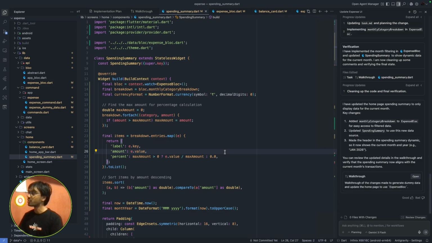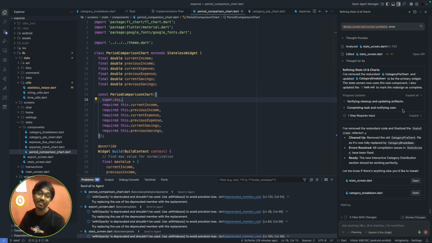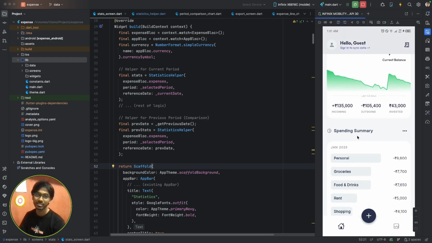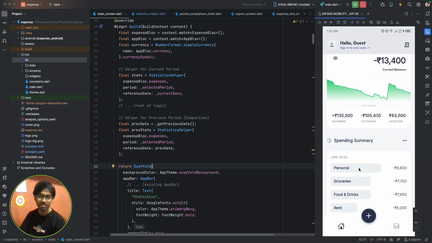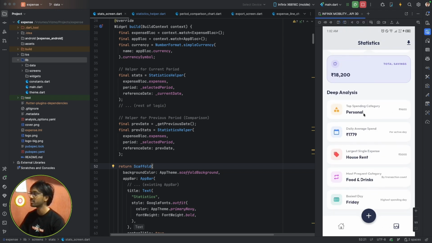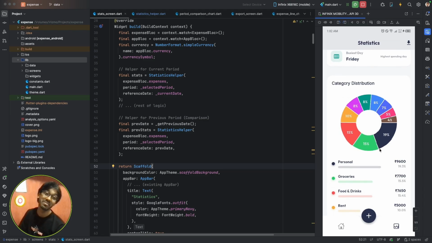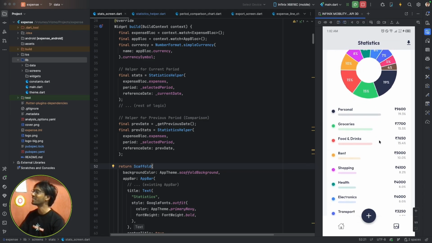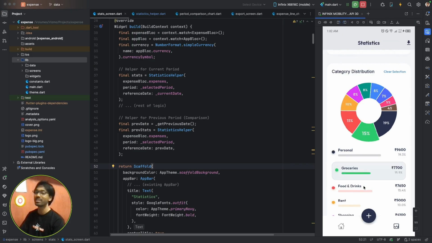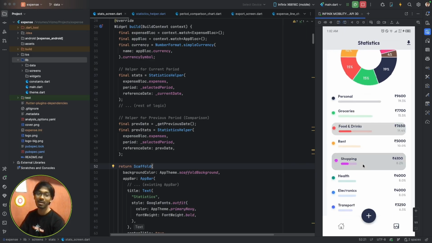I think that did a good job and created a lot of dummy data. I had given it the prompt to generate 100 dummy data and it created 100 dummy data. And then after chatting with anti-gravity a little more and giving some more prompts and telling it what to do, we now have a fully functional home page. We have a fully functional statistics page, which is pretty good. If you look at it, it is pretty good. And I haven't written a single line of code. And this is pretty good. This is the power of AI.